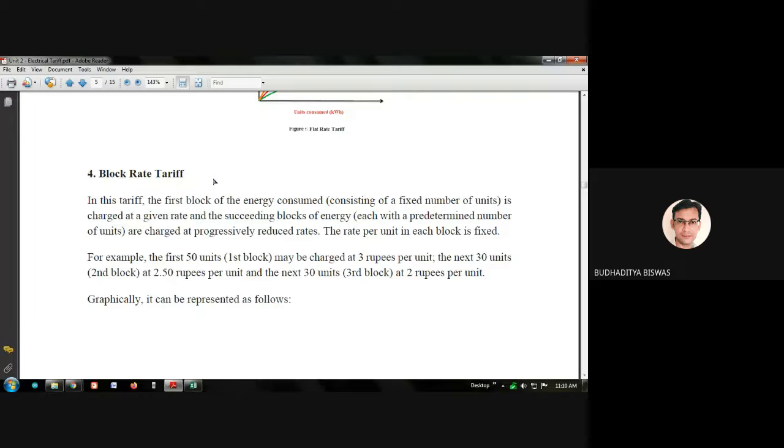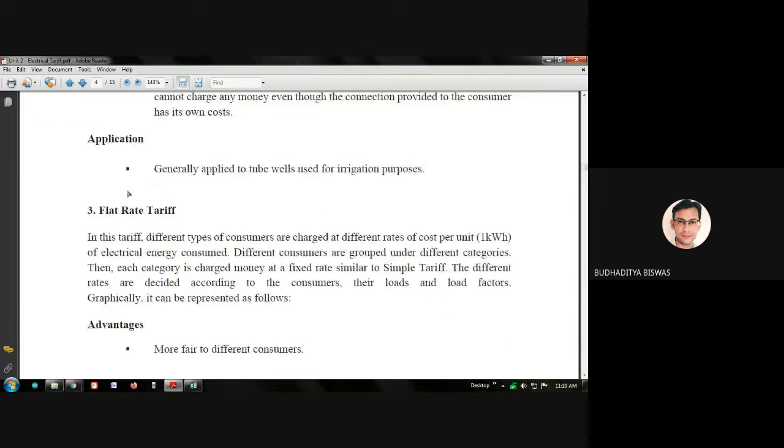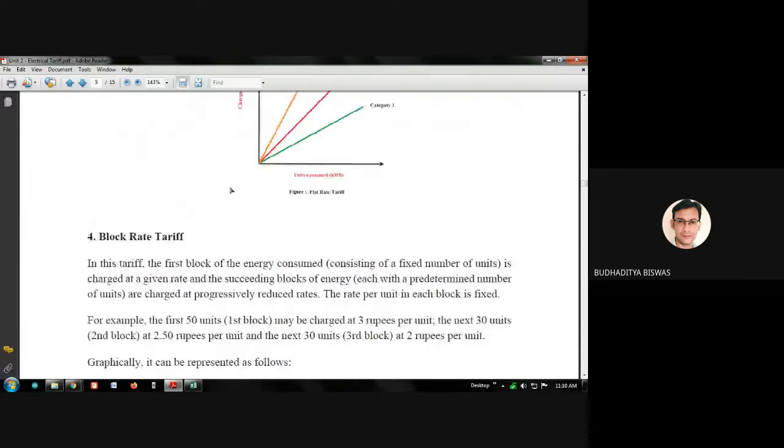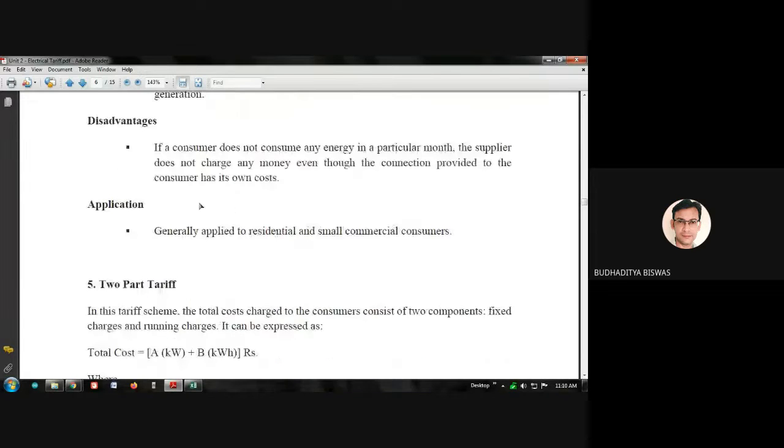But up to this type of tariff, the flat rate tariff, the supplying authority doesn't have any criteria to give some rebate to the customer who takes more power from the power plant. Now come to the block rate tariff.